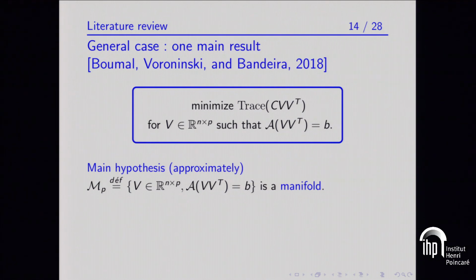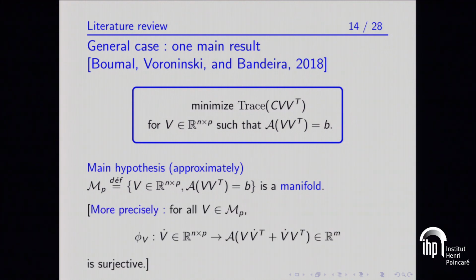And if you make no assumption on C, A, and B, there is essentially only one result that can provide you guarantees for the Burer-Monteiro factorization. So this result is due to Boumal, Voroninski, and Bandeira. And this result assumes, as I'm doing since the beginning of the talk, that the set of matrices V that satisfy the quadratic constraints A of V V transpose equal to B is a smooth manifold.